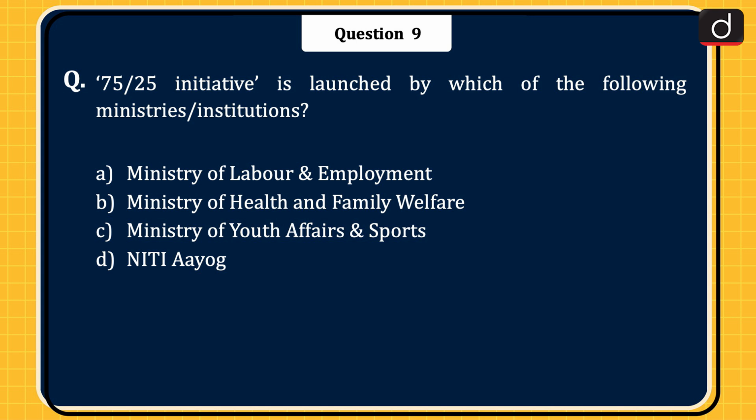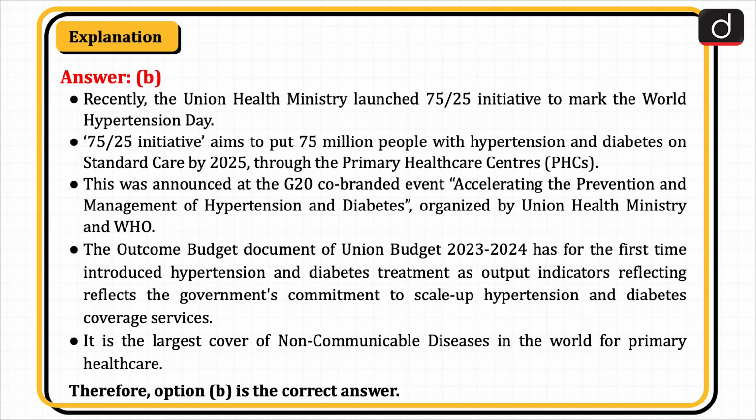Next question is, 75-25 initiative is launched by which of the following ministries or institutions? Ministry of Labour and Employment, Ministry of Health and Family Welfare, Ministry of Youth Affairs and Sports, or Niti Aayog? The correct answer is option B, Ministry of Health and Family Welfare. Recently, the Union Health Ministry launched 75-25 initiative to mark the World Hypertension Day.